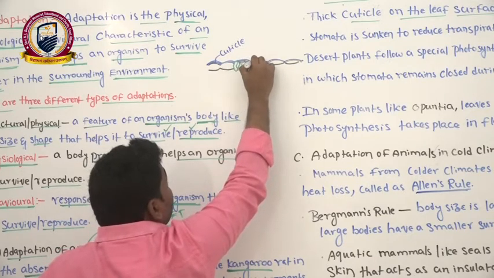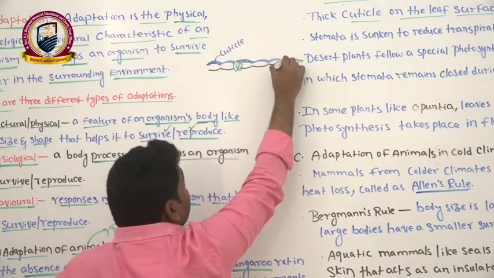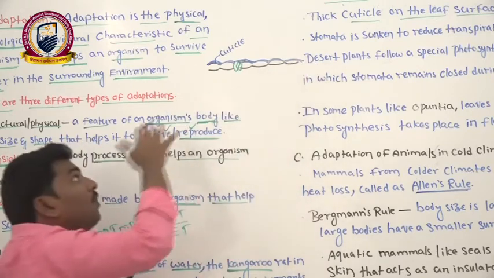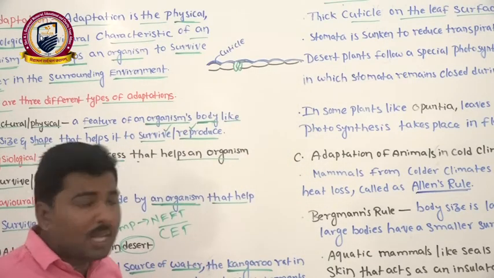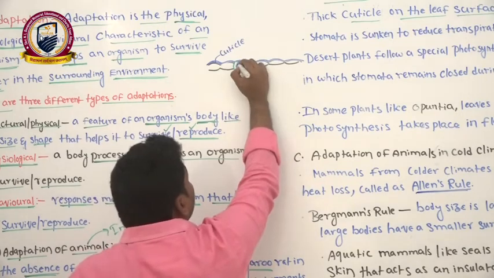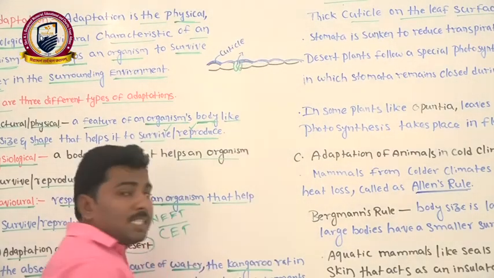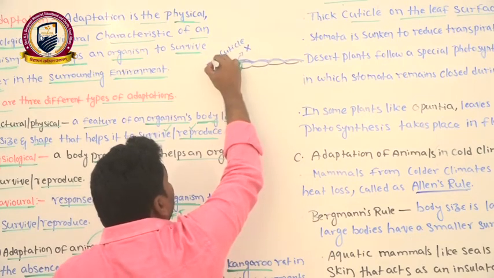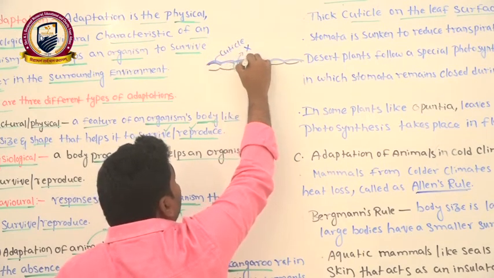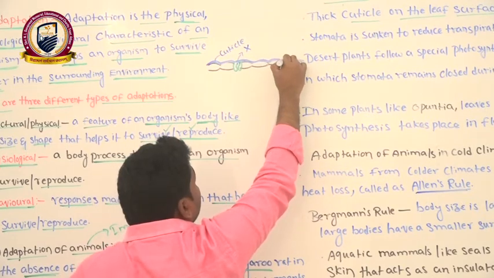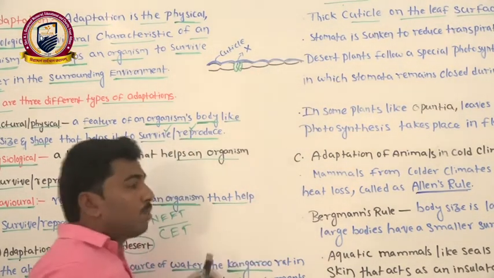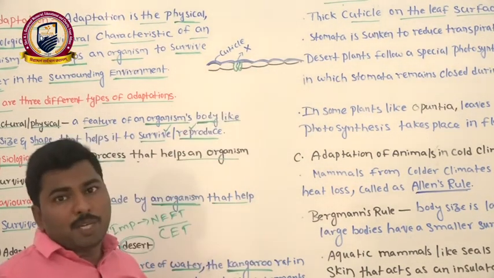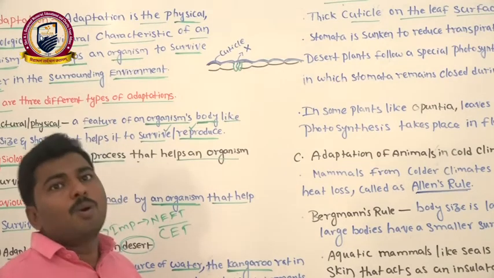Why is it very thick in the desert plants? The reason is to prevent the evaporation of water. Through this stomata, transpiration takes place, we know. To prevent the transpiration, they require a thick walled cuticle, so that they can prevent the loss of water.